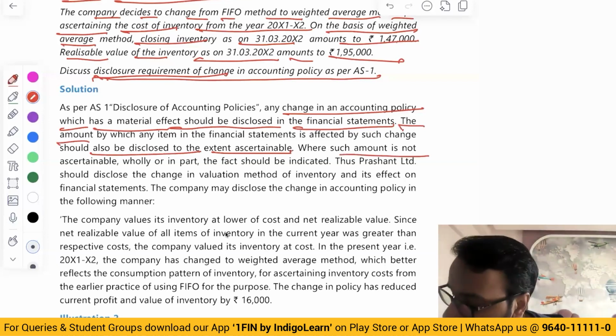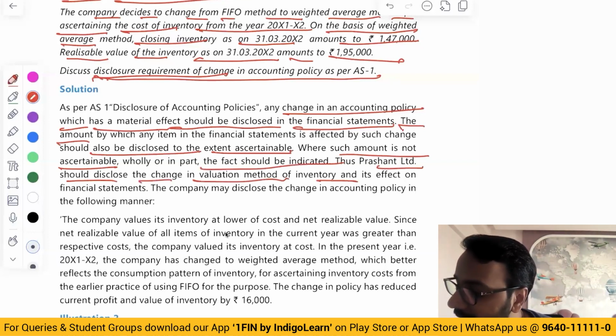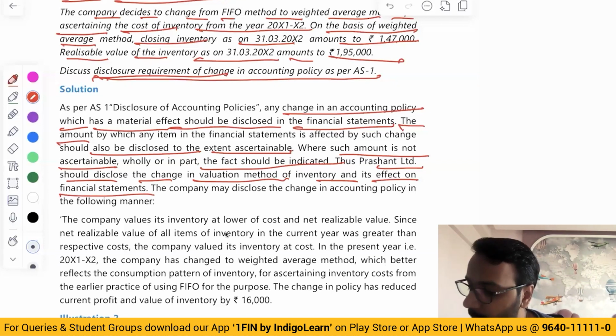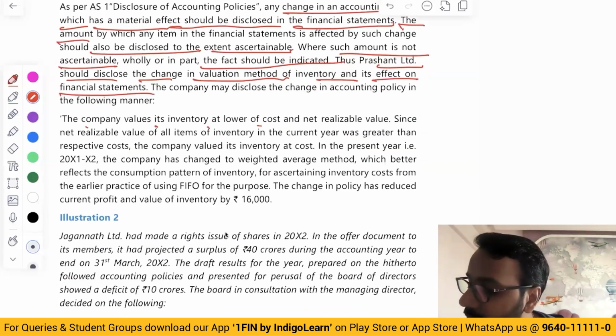If the amount is not ascertainable, then the fact should be disclosed. So the Prashant Limited should disclose the change in valuation method of inventory and its effect on financial statement. Sample disclosure: Company values its inventory at lower of cost and NRV. This is as per Accounting Standard 2.